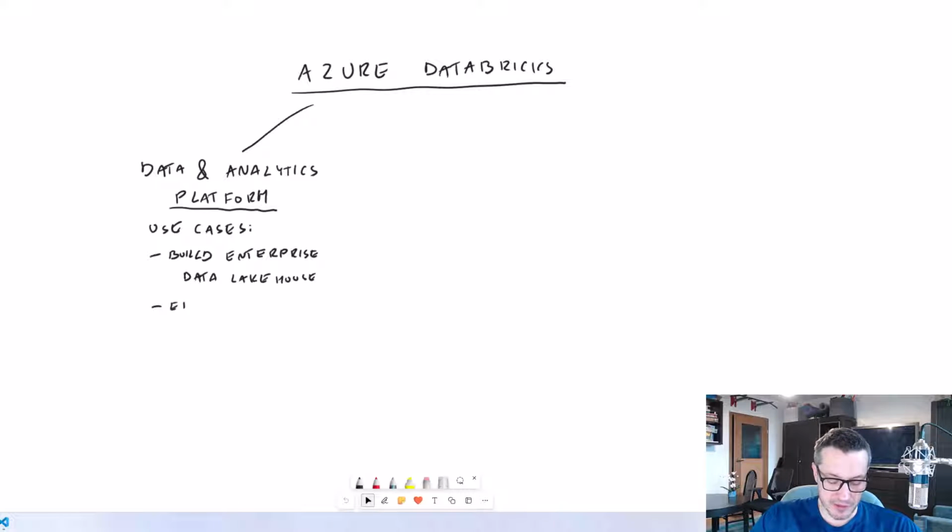Then it can be used for ETL, extract, transform, and load, and data engineering purposes. Data engineering, and that's the thing that we'll focus on most often. It can be used also for machine learning, AI, and data science. It has capabilities to do so. And that's the stuff that we will not cover at all. It's not in the scope of the exam, so let's just skip it. But it's good to know that this type of activities can be done in Databricks.